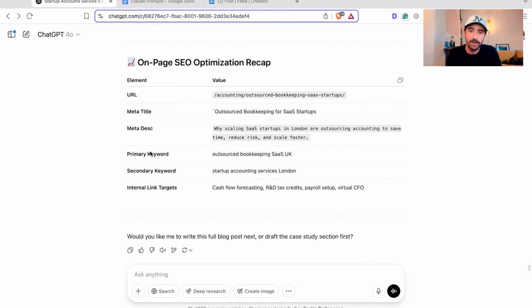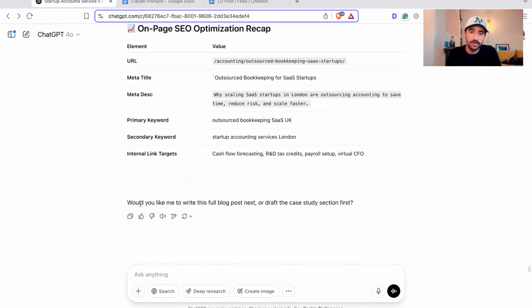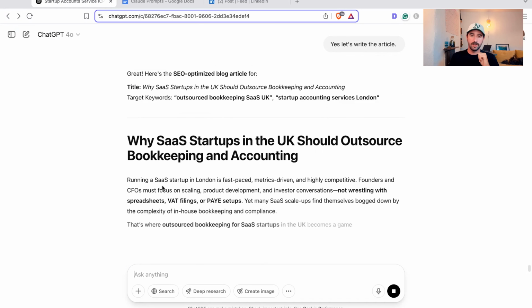And it's got a recap of the on-page technical information that you need to include. Would you like me to write the full blog post or draft? Do you know what? I would usually send this to a human writer or use AI plus human to create something really original and useful for people. But seeing as we're doing everything with ChatGPT, let's get it to try and write the article. So yes, let's write the article.